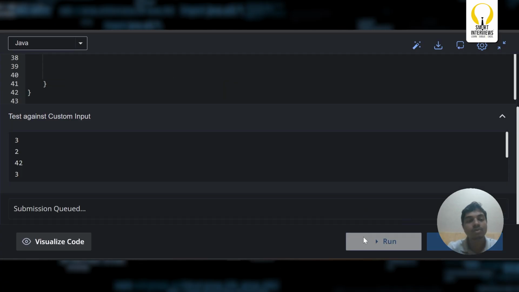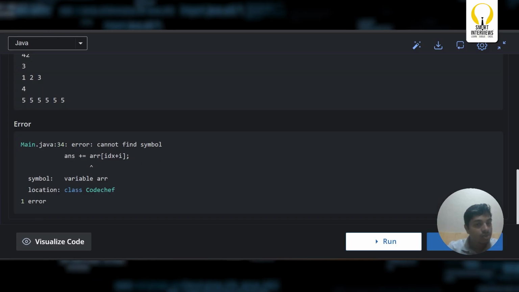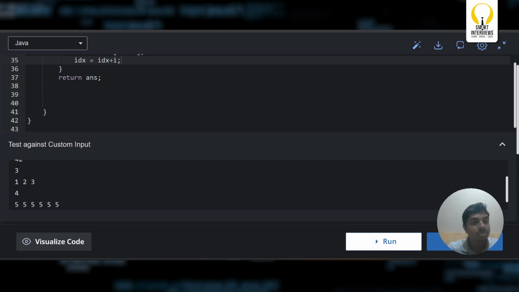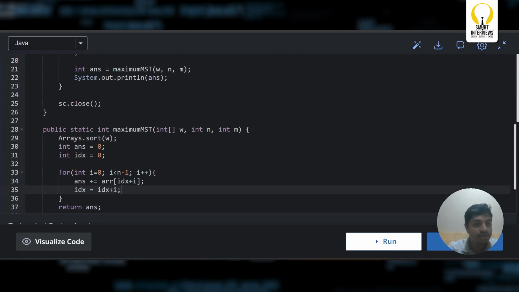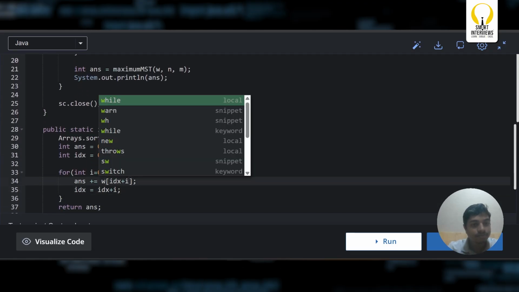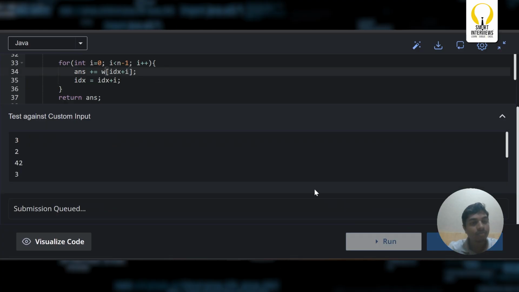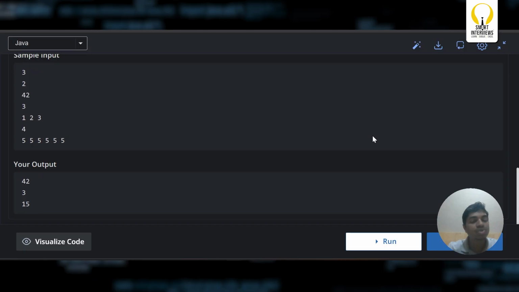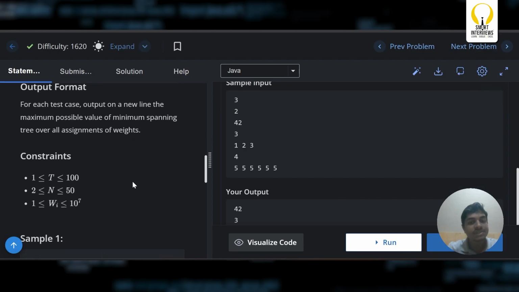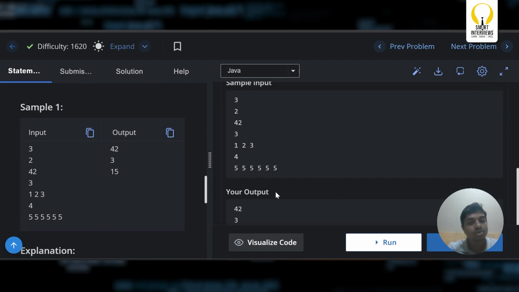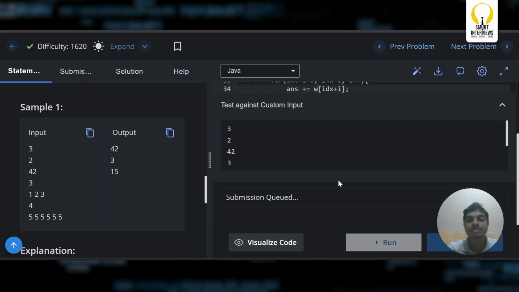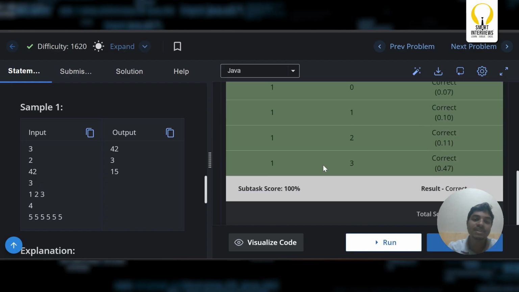Let us run this and see what we're getting in the output. The variable array is not present. It is not array, it is w. So we got 42, 3 and 15. Let us verify with this input and output. Yeah, it is 42, 3 and 15. Let us submit the same. Yep, all the test cases got passed.